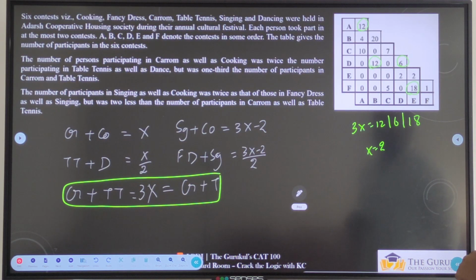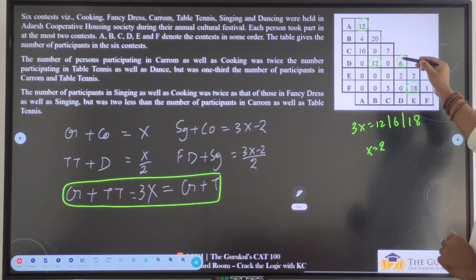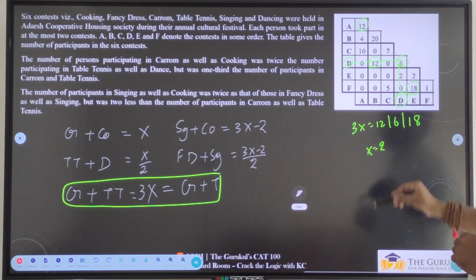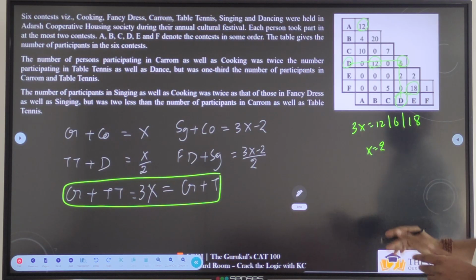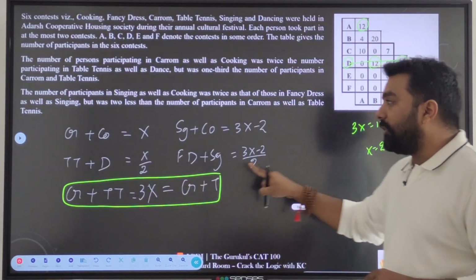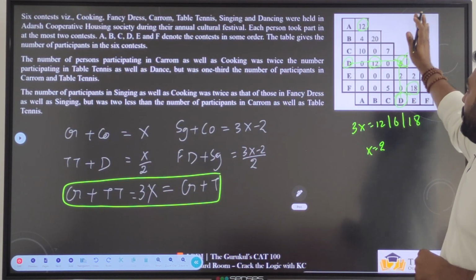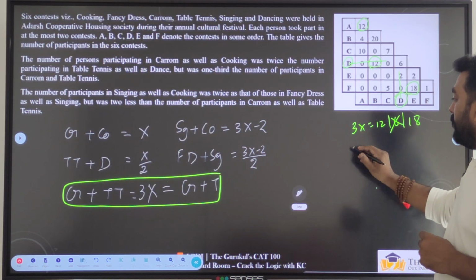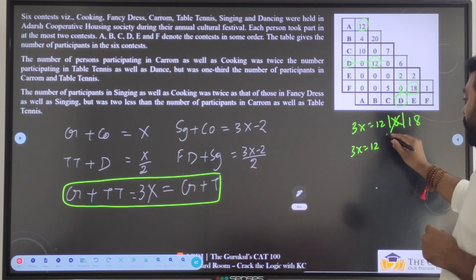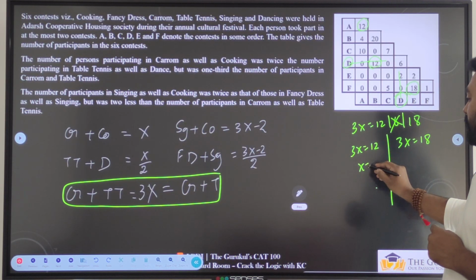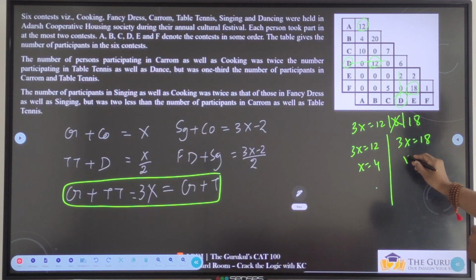But the problem over here is, this 6 is associated with D and D only. That is not 2 different combinations, that is one thing only. But the 3x is the combination of carom plus table tennis. So 6 is completely ruled out. 6 is not there in the story. So 3x can be equal to 12 or 3x can be equal to 18. Then x will be equal to 4 or x will be equal to 6.